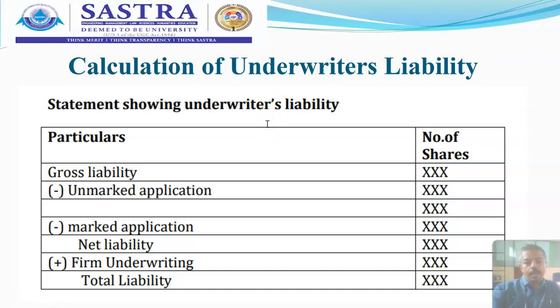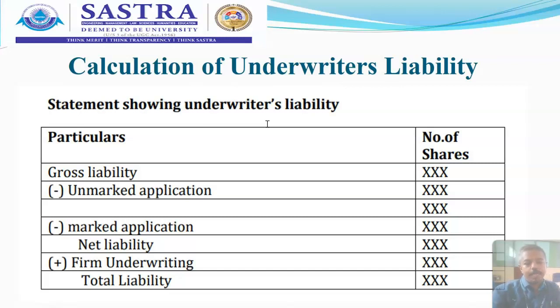So now let me recap the entire calculation of gross liability. Take the gross liability of the underwriting company, subtract the unmarked applications and subtract the marked applications, and you will get the net liability. Then you can add the firm underwriting, and that will give the total liability.